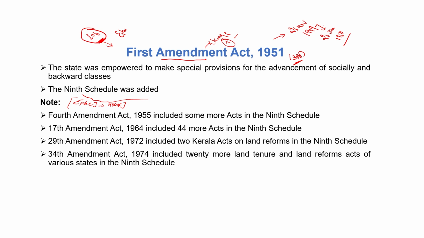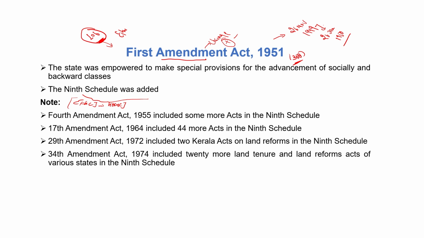The Ninth Schedule of the Indian Constitution is a type of schedule. If any act formed by a state government or the central government is put into the Ninth Schedule, then it cannot be challenged in the Supreme Court or High Court. All the acts that are part of the Ninth Schedule will not be enforceable or challengeable in any court.